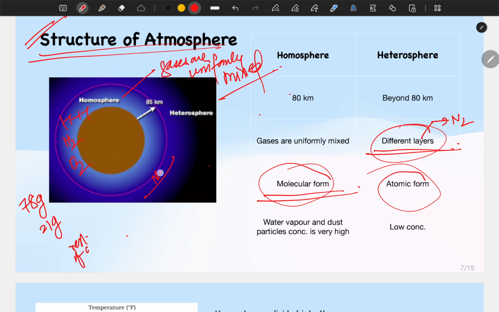Suppose we have nitrogen in the lower layer. Now here, they have the capability to break, nitrogen separated from nitrogen. Oxygen you may get like this, O2 minus. Okay, so here what are we having? Here we are having the molecular form. In the heterosphere they are now in atomic form. Separate atoms, they exist as separate atoms.